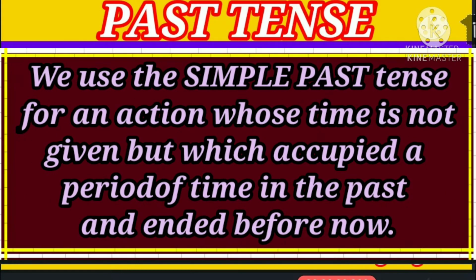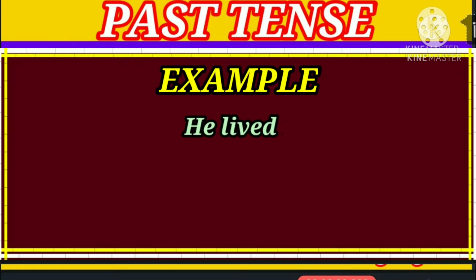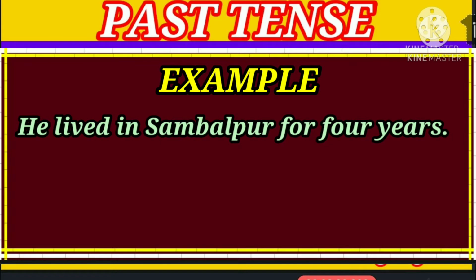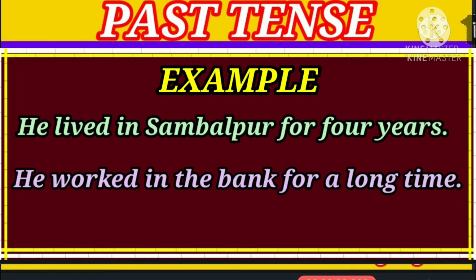We use the simple past tense for an action whose time is not given, but which occupied a period of time in the past and ended before now. For example, he lived in Sambalpur for 4 years. He worked in the bank for a long time.